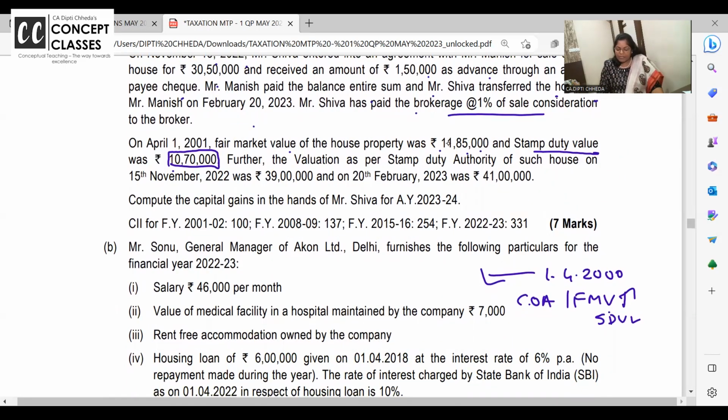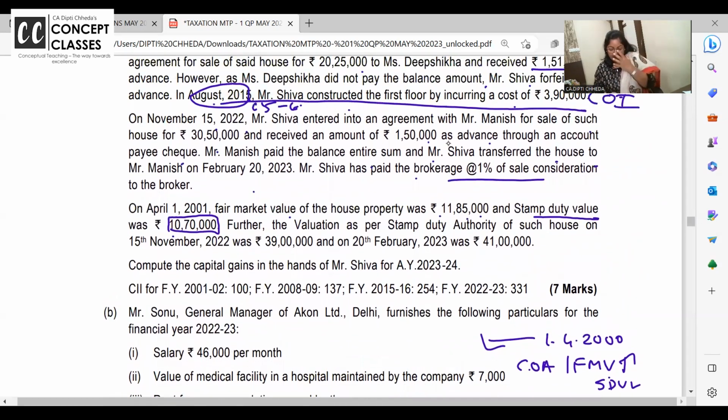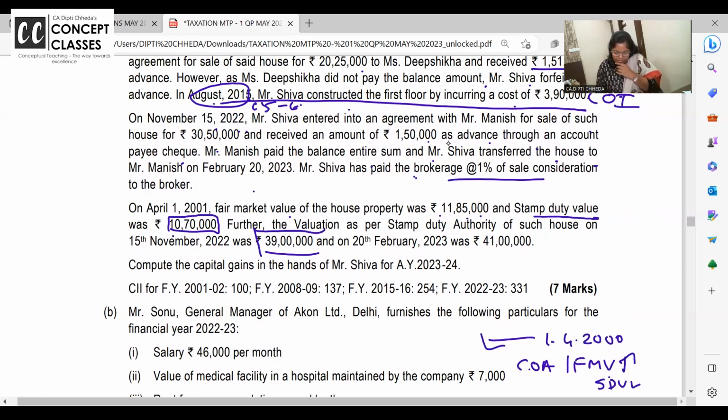अच्छा problem है. Further valuation as per stamp authority of such house was 39 lakhs and on this it was okay. टोकन मनी किस दिन दिया? नवंबर 15. कैसे दिया? 150 एडवांस. हाउ इज इट रिसीव्ड? बाय चेक. So on the date of token 39 lakhs and on the date we went for registration 41. So which stamp duty value I should take? The day I have entered into agreement, because on that day token money is received by account pay check.